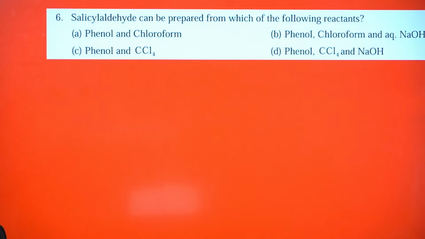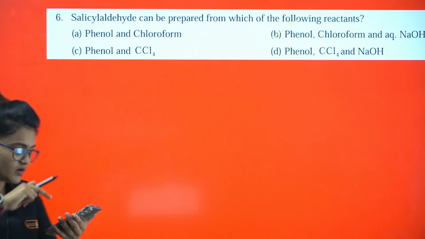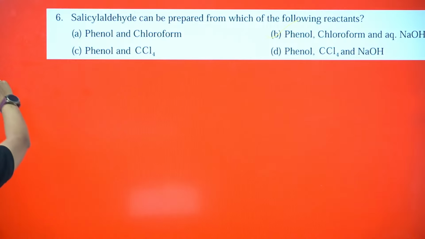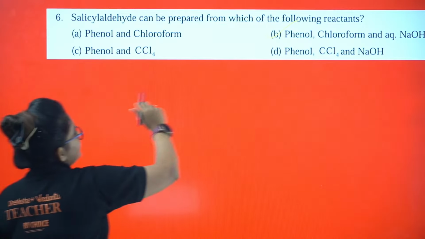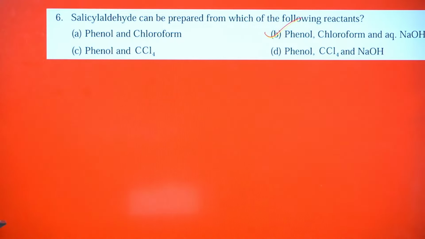Salicylaldehyde can be prepared from which of the following reactants? Definitely phenol, chloroform and aqueous NaOH. You know this, but I want you people to tell me the name of this reaction. Fast, tell me the name. Reimer-Tiemann reaction.